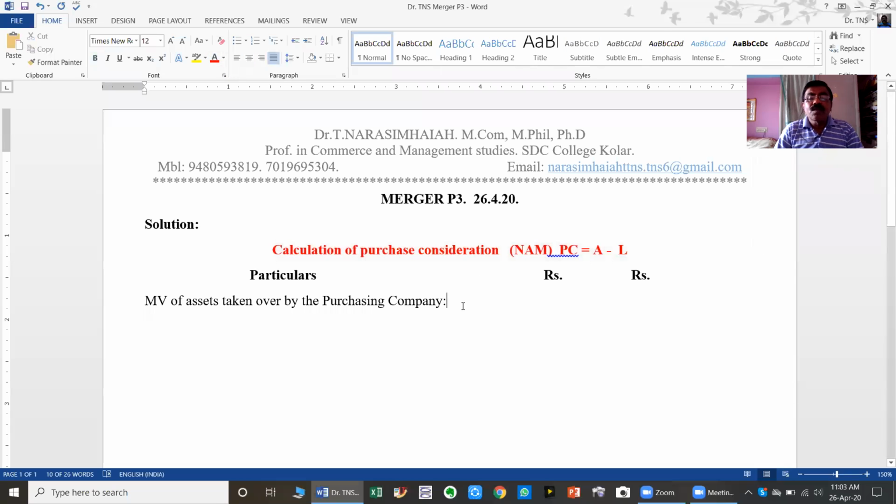So which are the assets taken over by the purchasing company? Make a list in the inner column. That is, land and building? Yes, sir. Land and building. What is the value of land and building? 5 lakhs. Then after land and building, the next is plant and machinery. The value of plant and machinery is 2 lakhs.